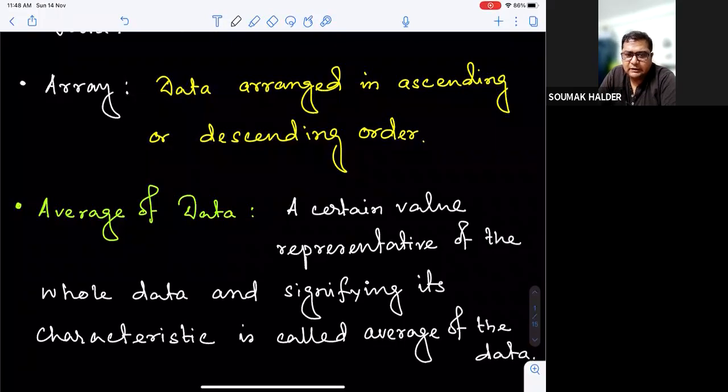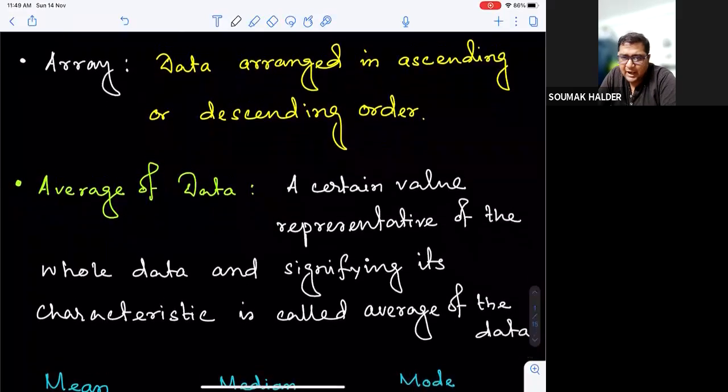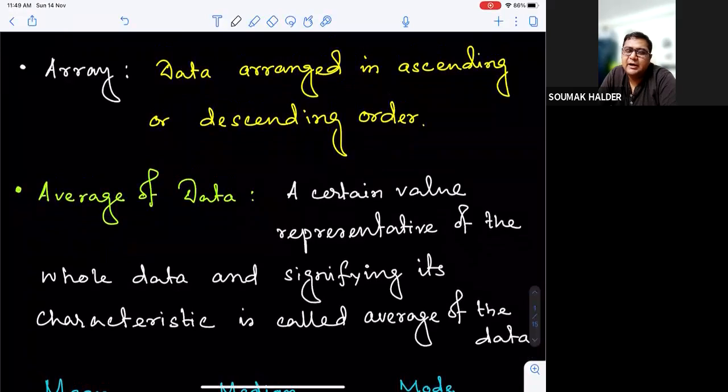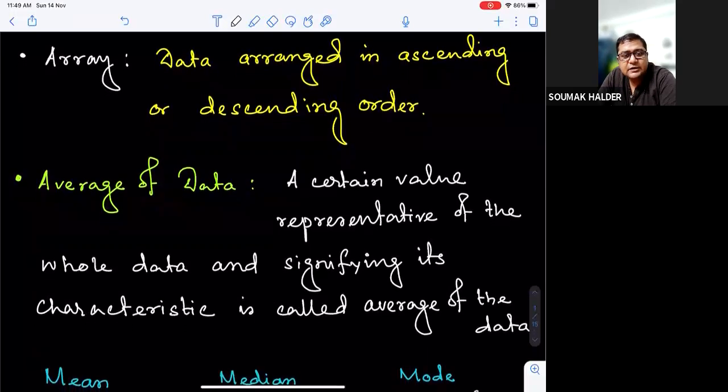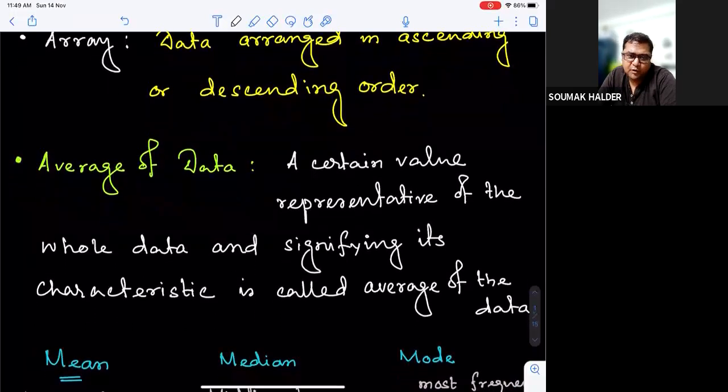But somehow it signifies certain characteristics. It may not give us the exhaustive information, but some information can be extracted from the average of the data, right? So we have tried to define average in different formats in terms of central tendencies. Not just average, but central tendencies. Now, what are central tendencies? The three central tendencies that we need to address as per your class 10 syllabus are mean, median, and mode.